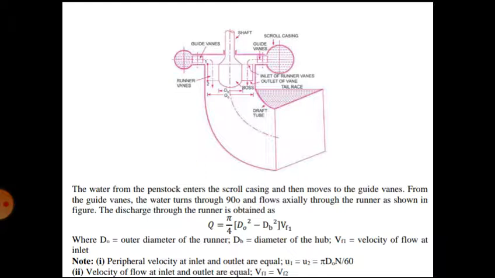You understand what I am trying to say? The runner blades, this is the hub where the blades are attached. What I am trying to say is that the blades are not in the same horizontal plane as the diffuser. They are located downwards. Why they are located downwards, I am going to explain.